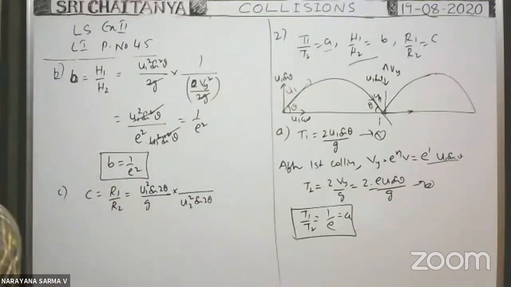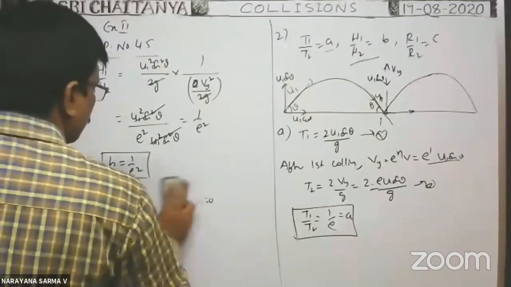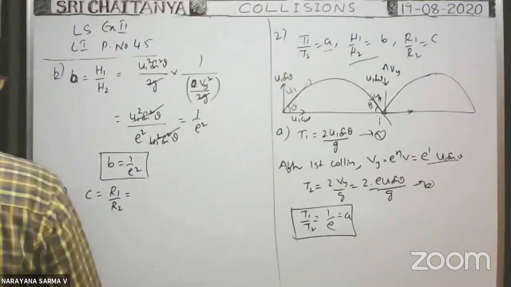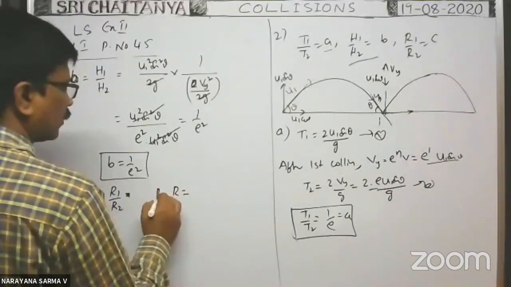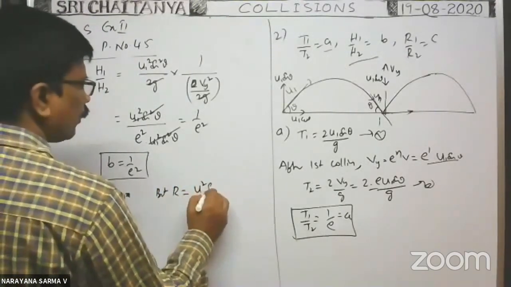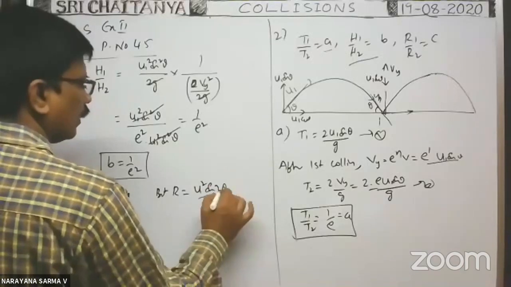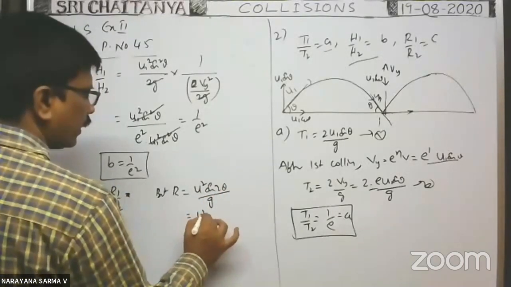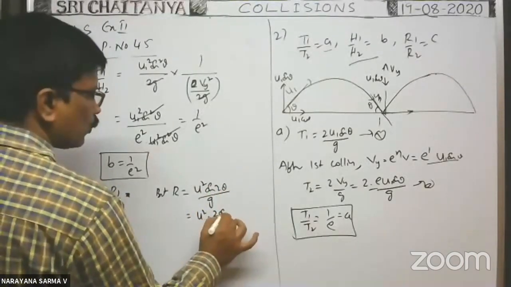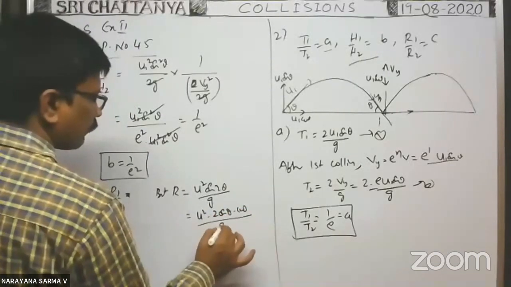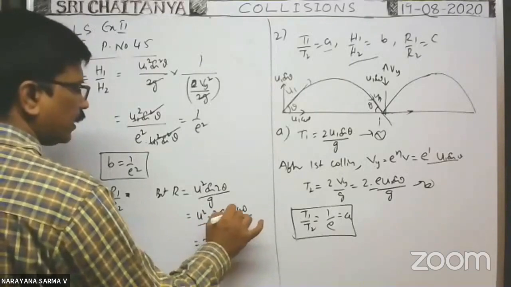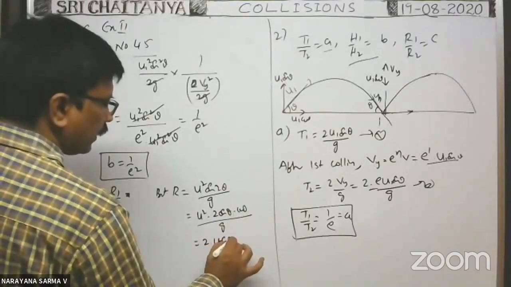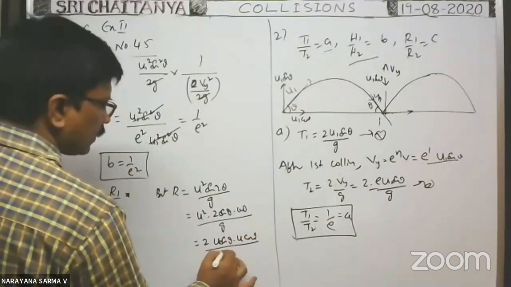Or in other words, range R is equal to U square sin 2 theta by g. Sin 2 theta can be written as 2 sin theta cos theta, so this is equal to 2 into U sin theta into U cos theta by g.